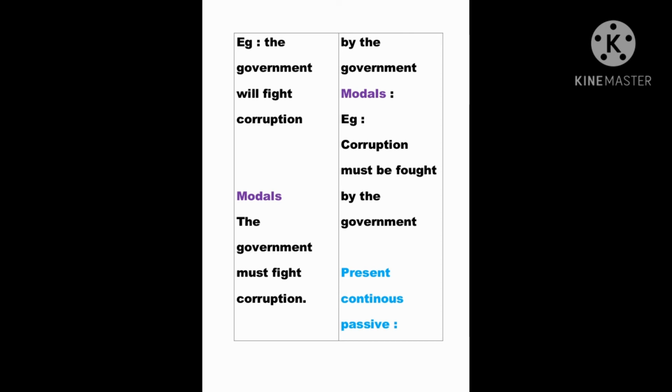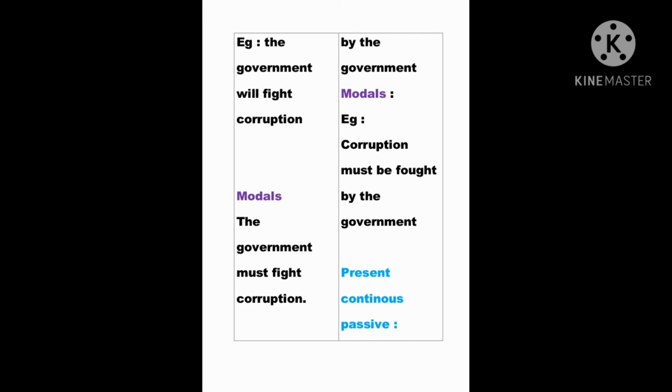Okay? Now for modals, for the active, we say the government must fight corruption. I just gave you an example with must. You can use should, can, could, may, might. And for modals in the passive, we say corruption must be fought by the government. So you use the modal plus the stem "be" plus the past participle of the verb, fought.